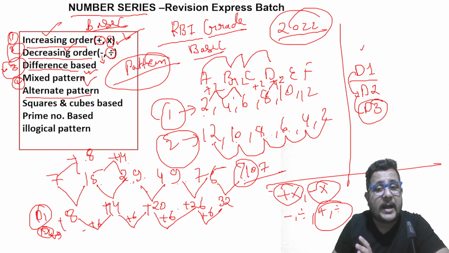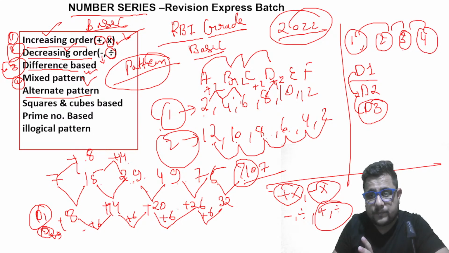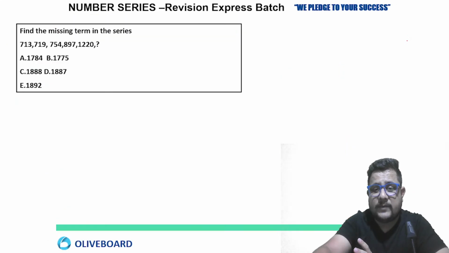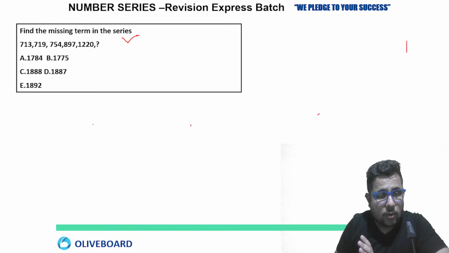Now the alternate pattern. When is a series based on the alternate pattern? We are not just relating the first number with the second, the second with the third, the third with the fourth. No, first with third. I'm telling you the pattern here. This is the first question of today's session, but first think about the logic which I'm telling you.